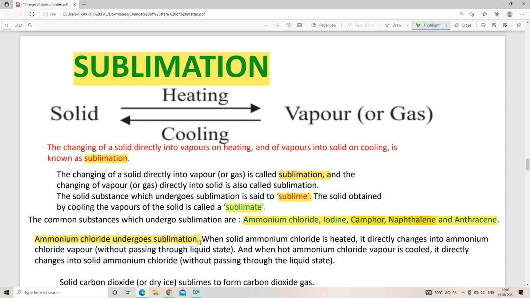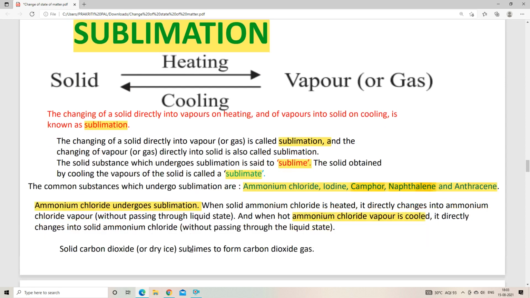Now you can see ammonium chloride undergoes sublimation. When solid ammonium chloride is heated, it directly changes into ammonium chloride vapor, without passing through the liquid state. That is sublimation. And when hot ammonium chloride vapor is cooled, it directly changes into solid ammonium chloride without passing through any liquid state. That is why it is said that ammonium chloride undergoes sublimation.